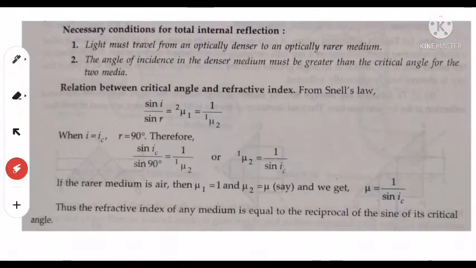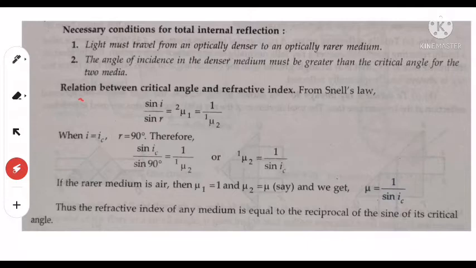Now there are two necessary conditions for total internal reflection. First, the light must travel from optically denser to optically rarer medium. And the other condition is that the angle of incidence in the denser medium must be greater than the critical angle. Then only the phenomenon of total internal reflection may occur. Clear? So the first condition is that light travels from denser to rarer medium, and the other is that the angle of incidence must be greater than critical angle.